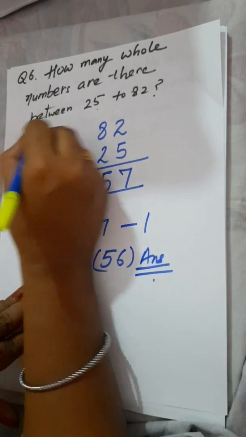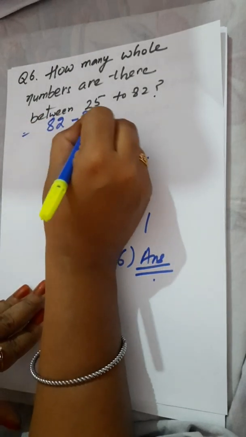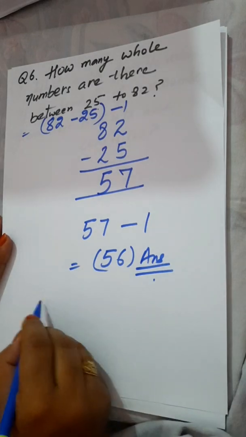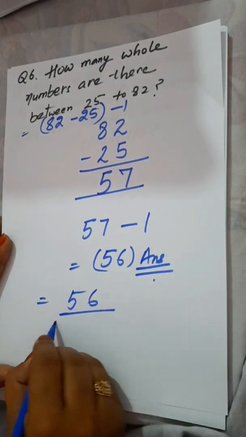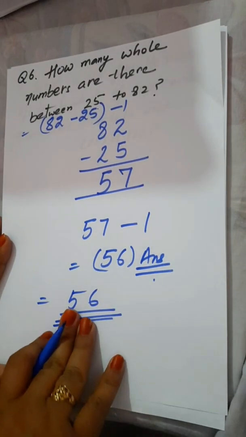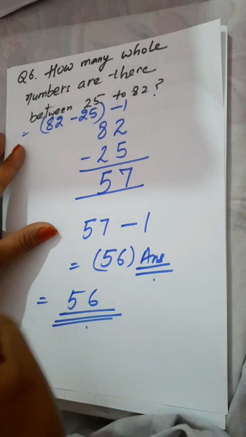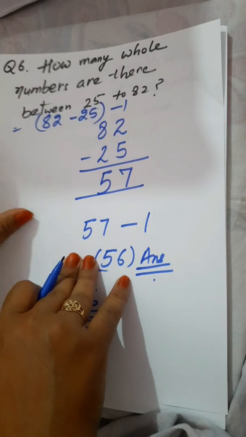As we know, the rule is 82 minus 25 minus 1. In this way you can solve. So your final answer is 56. This is your required answer. I think this question is clear to you because you already did it in chapter number 2.